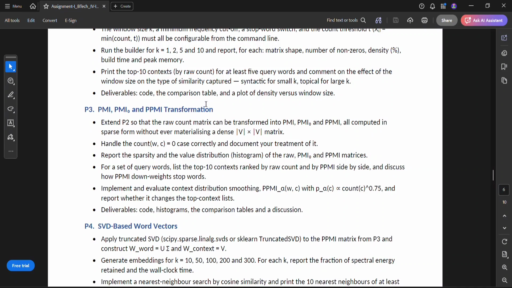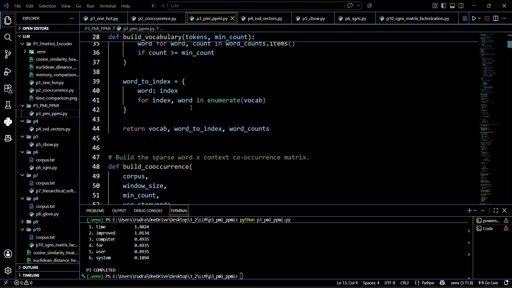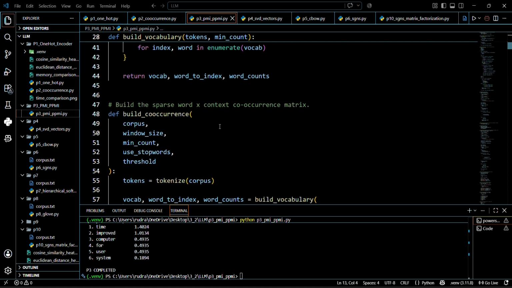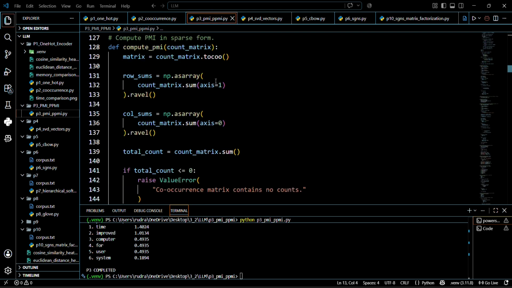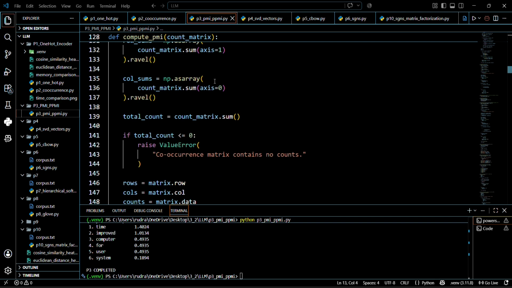This is assignment 1, programming problem P3, PMI 0 and PPMI transformation. First, I build the sparse word context co-occurrence matrix from the corpus. I use a configurable context window and store only the non-zero co-occurrence counts in sparse form. This is important because the assignment requires that we do not materialize a dense vocabulary by vocabulary matrix.